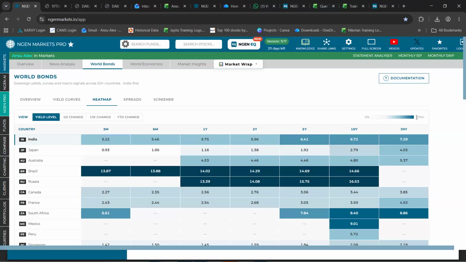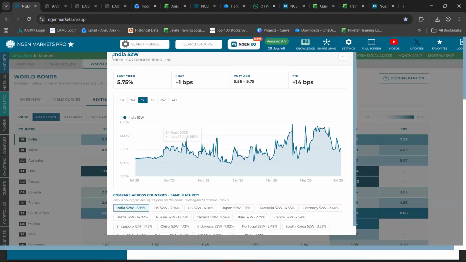When the yield is more than 10, you see a darker blue color. And when the yield is closer to 0, or let's say less than 10, the color is white, or a lighter shade of blue. You can also click on a respective tile, for example India's 1 year government bond, and view its details.